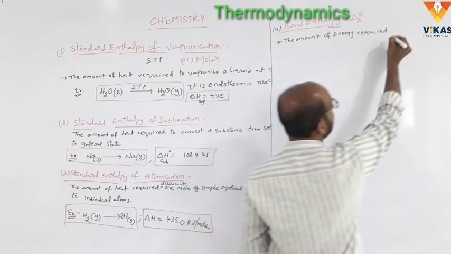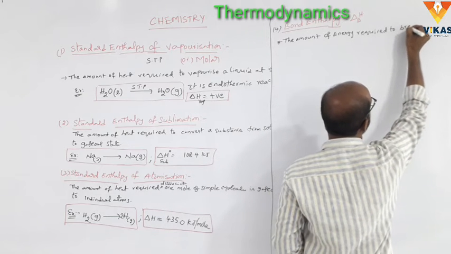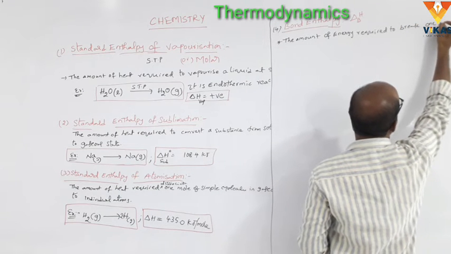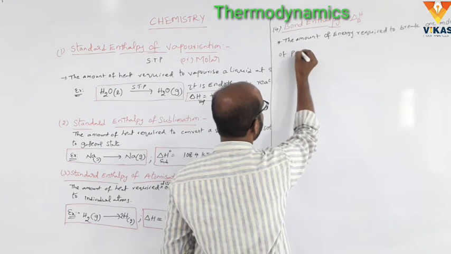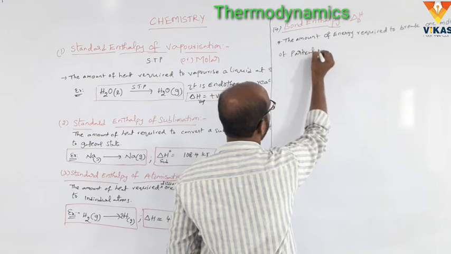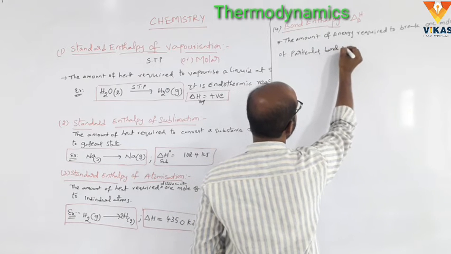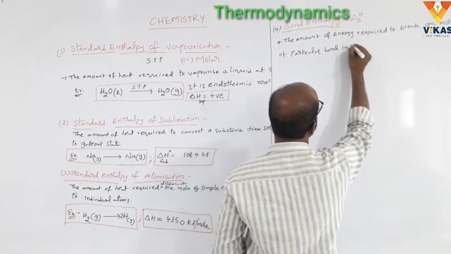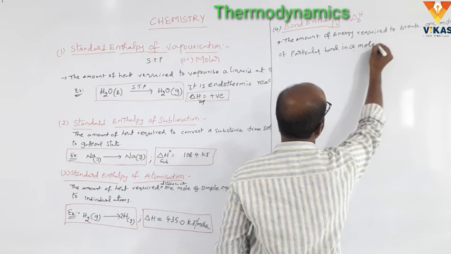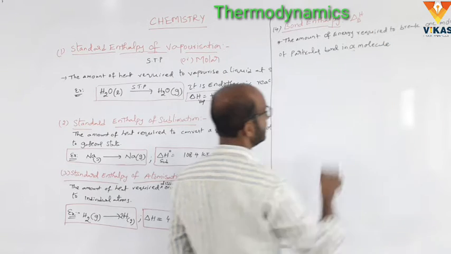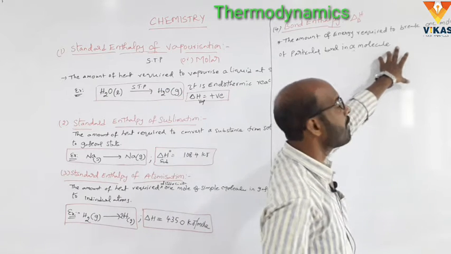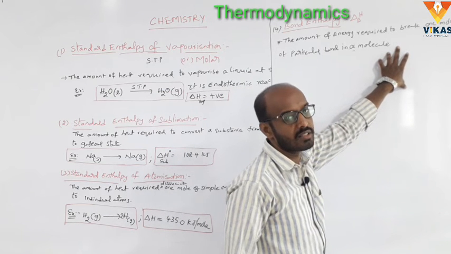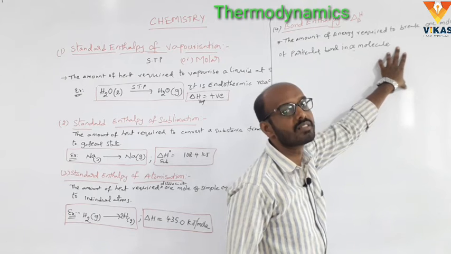The amount of energy required to break 1 mole of a particular bond in a molecule is called bond enthalpy, resulting in the formation of atoms or ions or radicals.